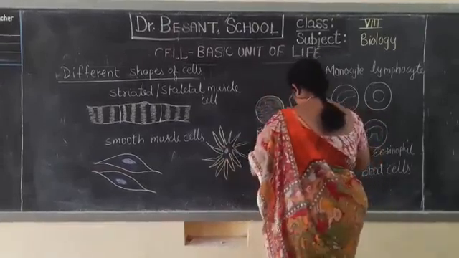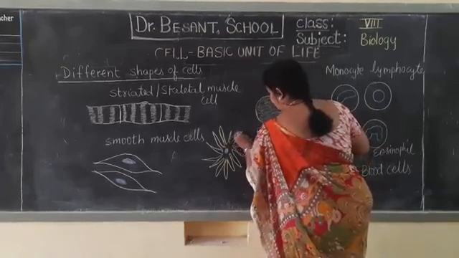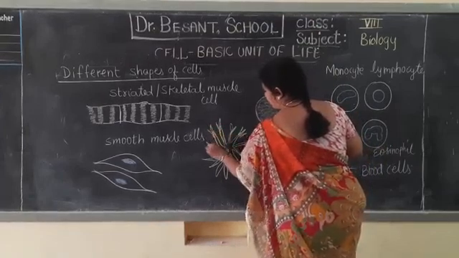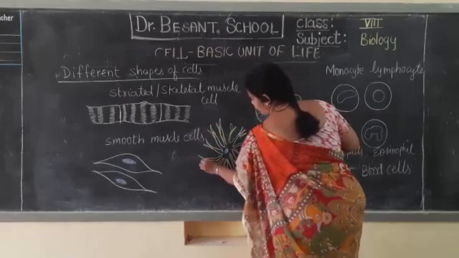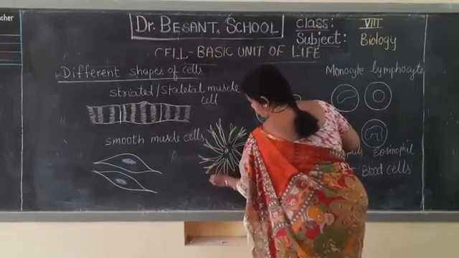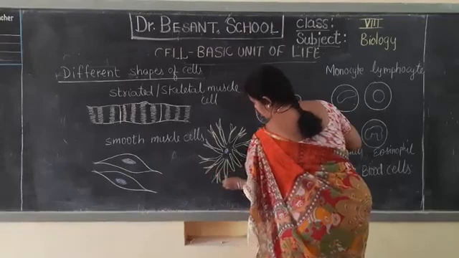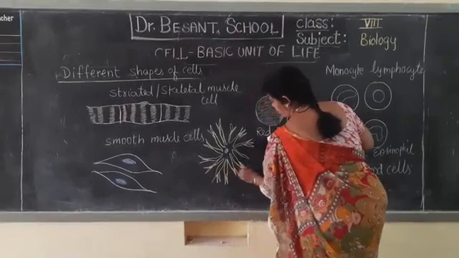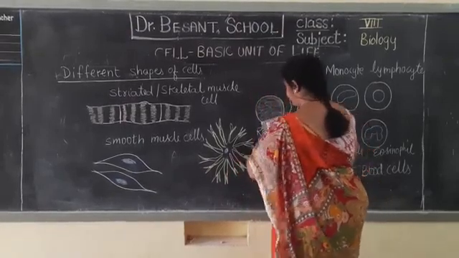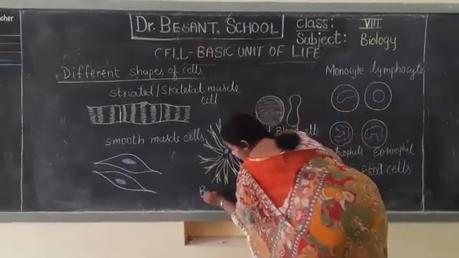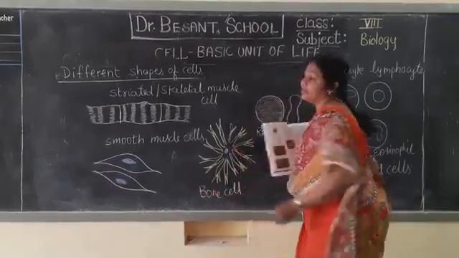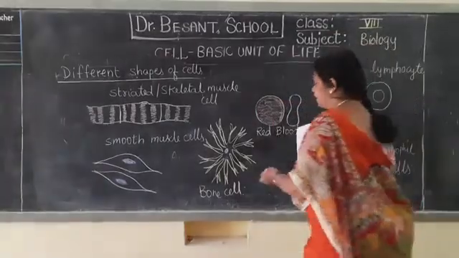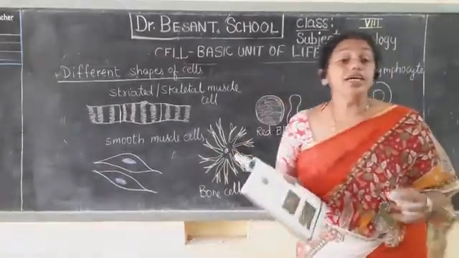These also could be further branched, they may branch out like this. Your typical bone cell is different. In the bone cells, there will be hard substances like calcium salts, calcium carbonate, and other salts stored inside. That makes it very strong.